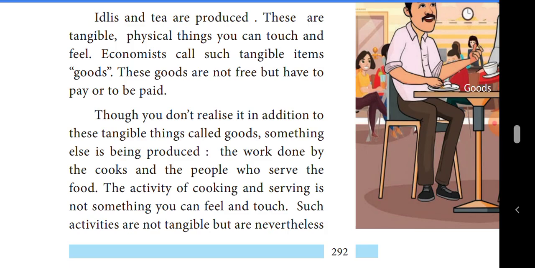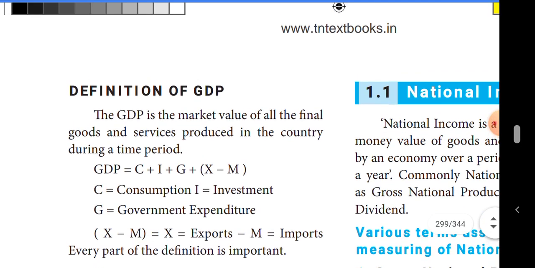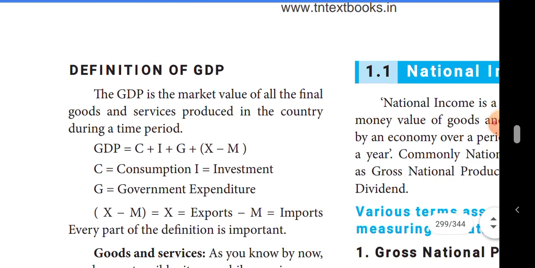Okay, students, now I am going to explain the definition of GDP. Listen very carefully. The GDP is the market value of all the final goods and services produced in a country during a period of time.